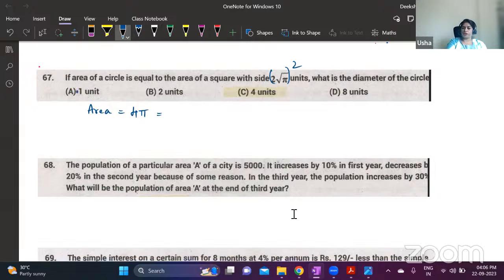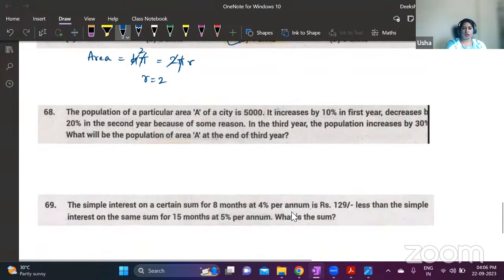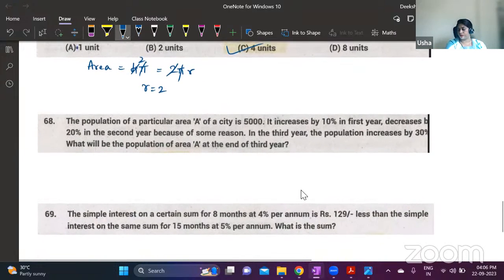Now, what is area of circle? Formula, it is pi r squared. Pi gets cancelled and 4 equals r squared, so radius is 2. Therefore, diameter is double of radius, 4 units. Very simple question. The next one.